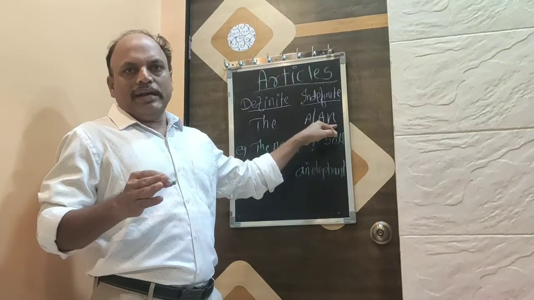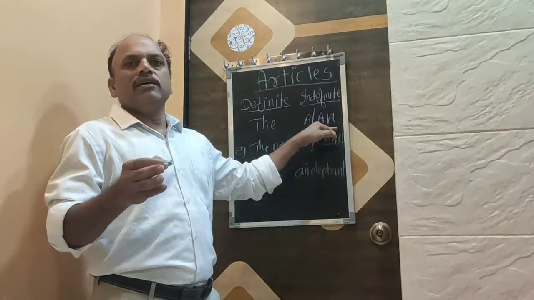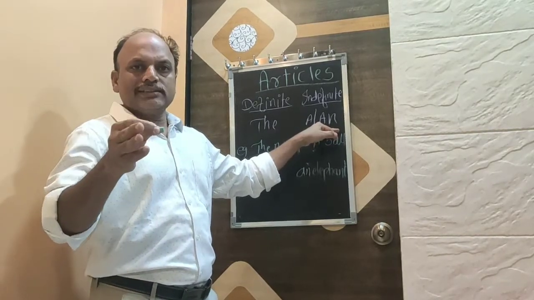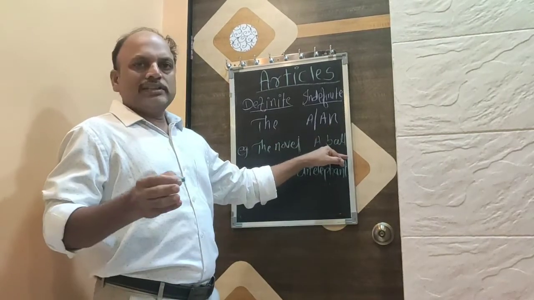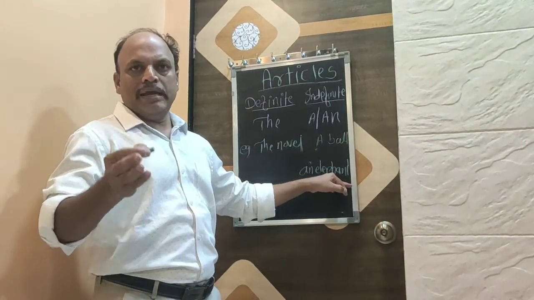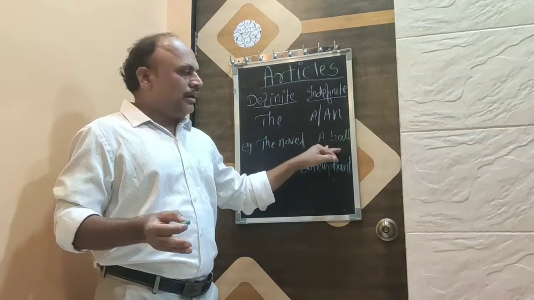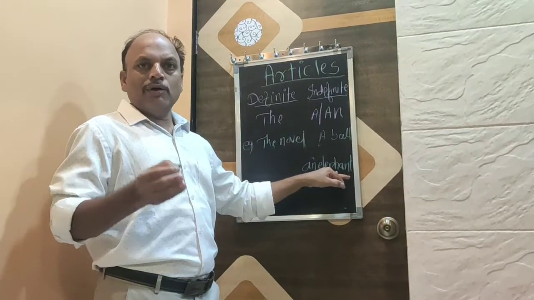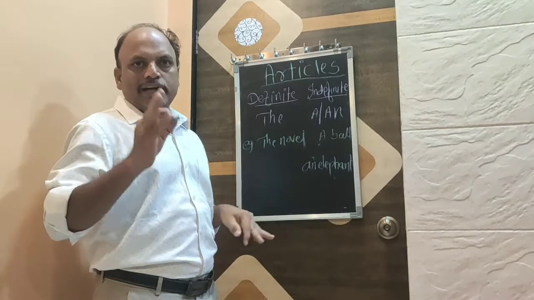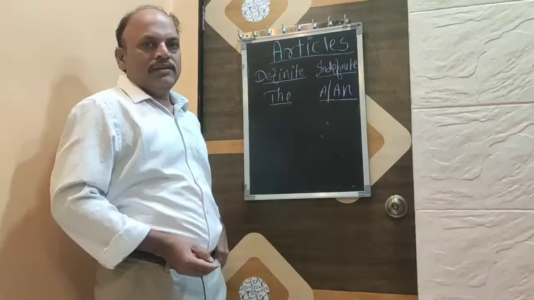While the indefinite articles are used before a common noun, of a general class or any category. For example, ball, elephant, dog, pen, pencil. Before these common nouns, we will put a ball, an elephant. How to use a, an, or the, the three articles, in a sentence, we will go one by one.